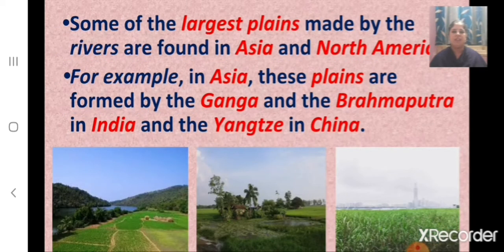Some of the largest plains made by the rivers are found in Asia and North America. For example, in Asia, these plains are formed by the Ganga and the Brahmaputra in India and the Yangtze in China. So children, where are the largest plains that are made by the rivers found? They are found in Asia and North America. And where are these plains formed in Asia? They are formed by the Ganga and the Brahmaputra in India and the Yangtze in China.